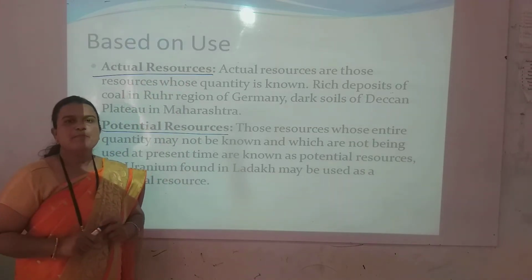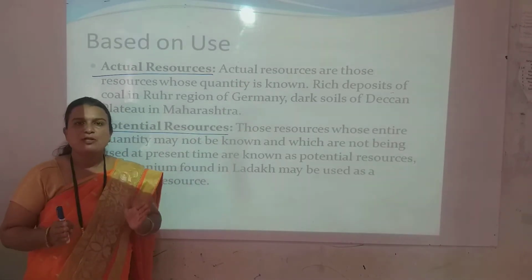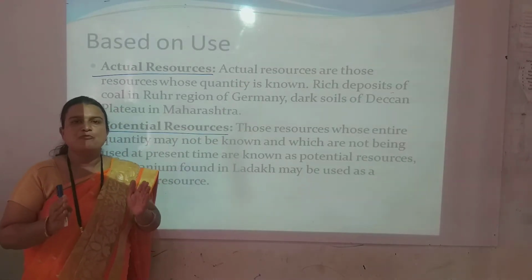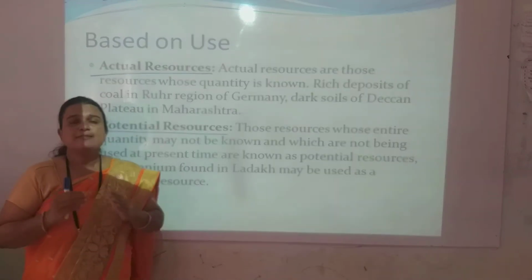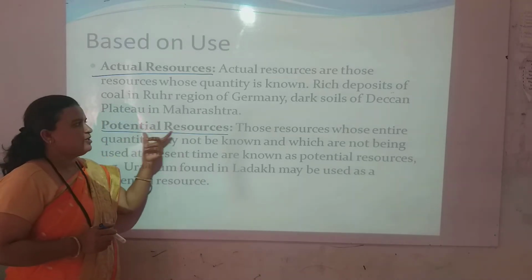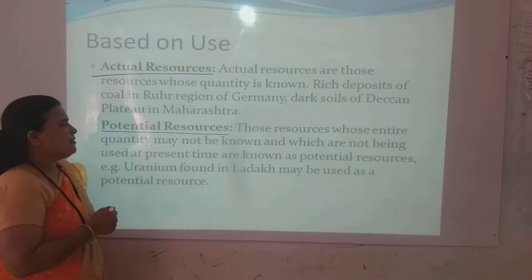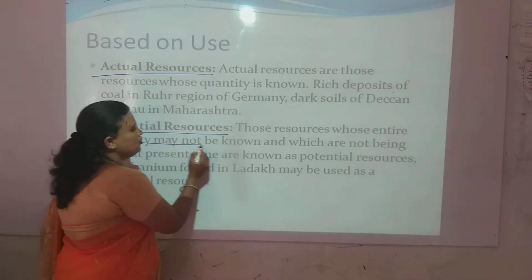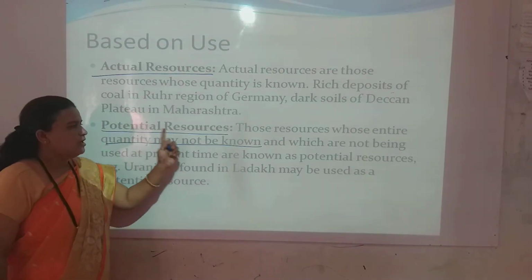So you have to remember, actual resources means resources whose quantity, whose deposits, whose confirmed quantity is known. Those resources are called actual resources. And potential resources are those whose quantity may not be known. Those resources are called potential resources.